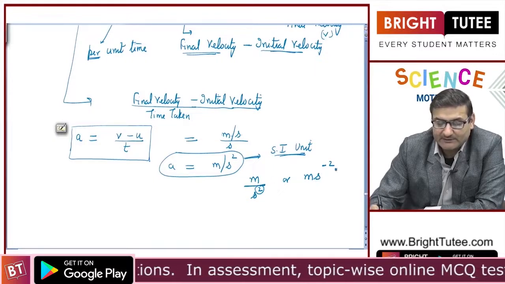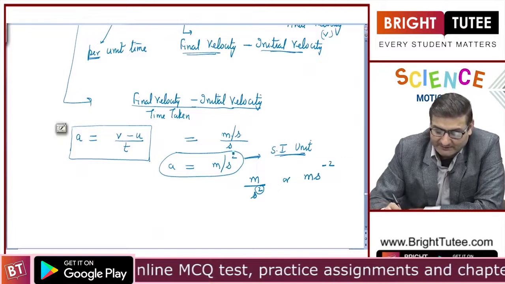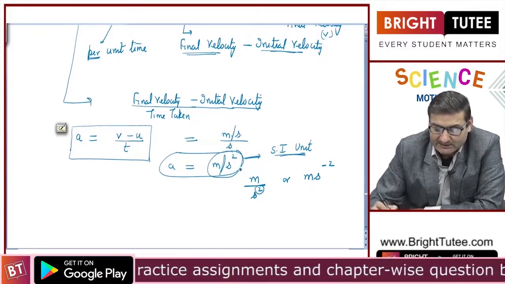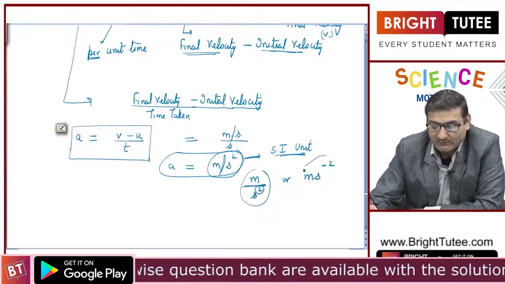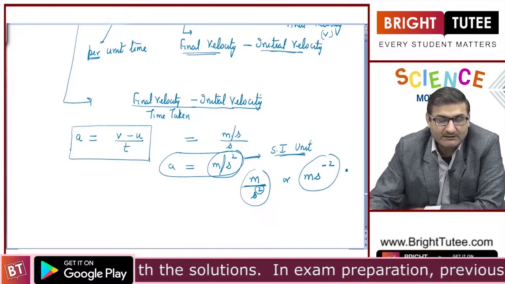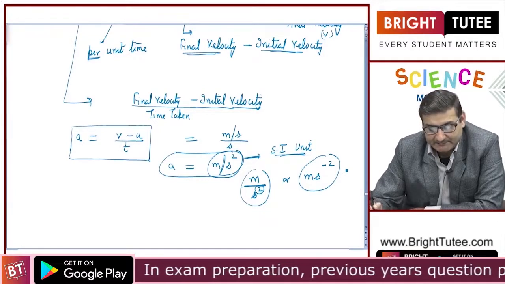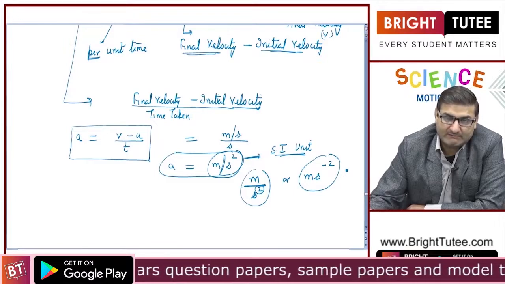When it comes to the numerator, it is converted into a negative power. So whether we write it with a slash, dividing by second square, or we write second minus 2, the inverse power, this is one and the same thing. This is the SI unit of acceleration, right?